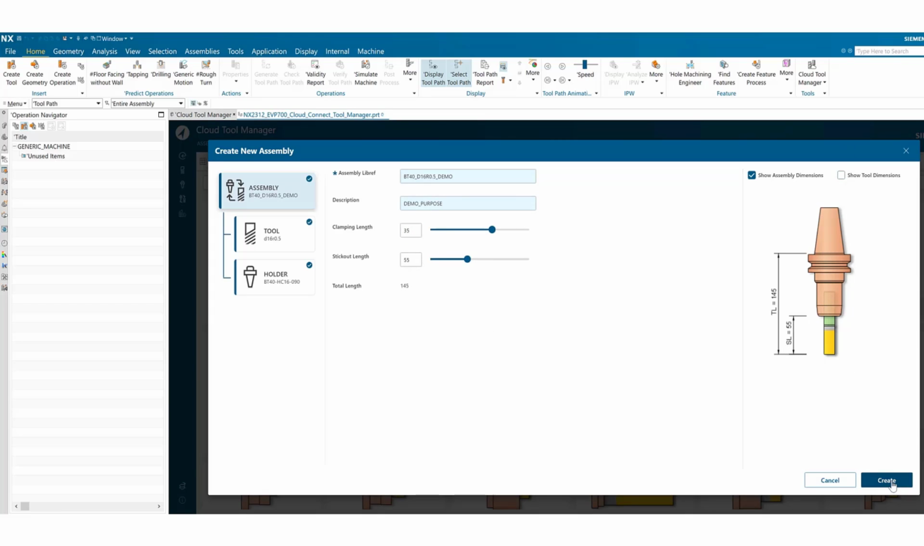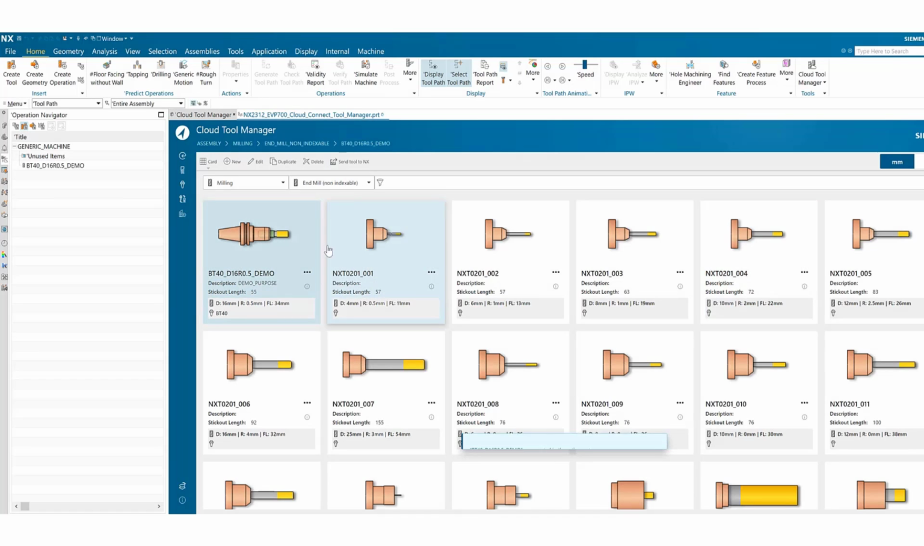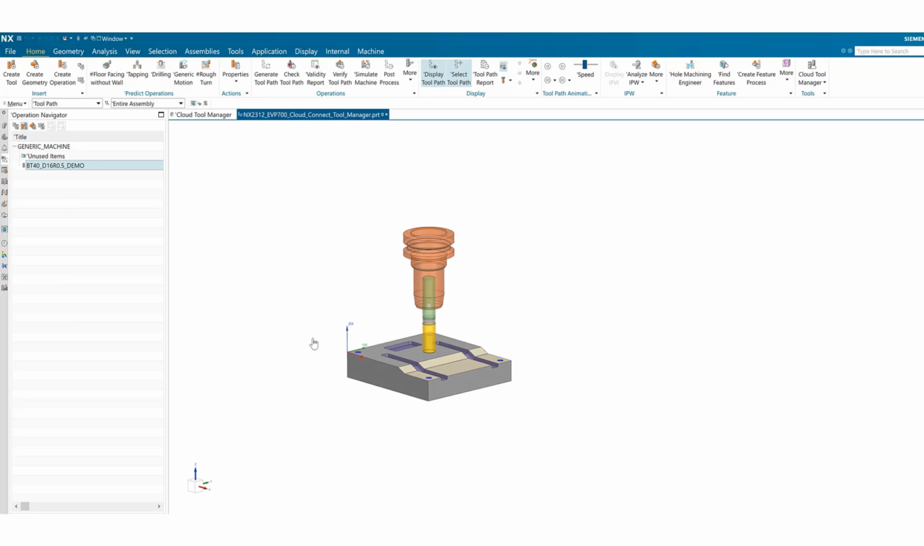A single click converts the tool with holder to the assembly tool library. Notice that the new tool assembly has been created and added to the Cloud Tool Manager. To use the assembly in NX, select the tool picture and click Send Tool to NX in the ribbon. The tool assembly is displayed with the part.